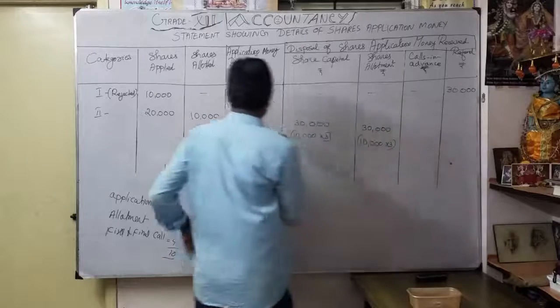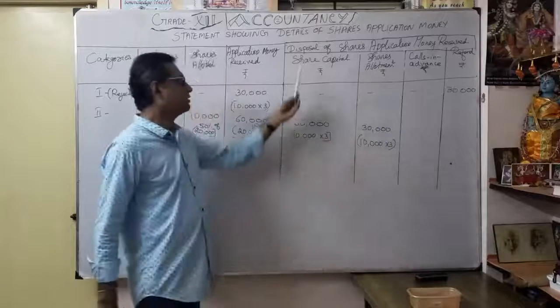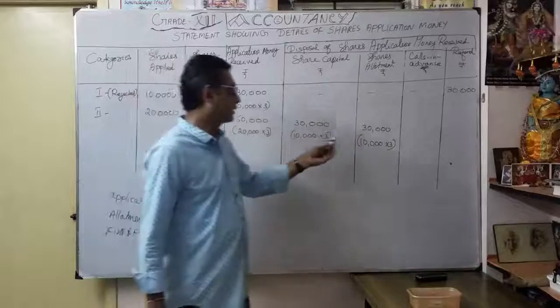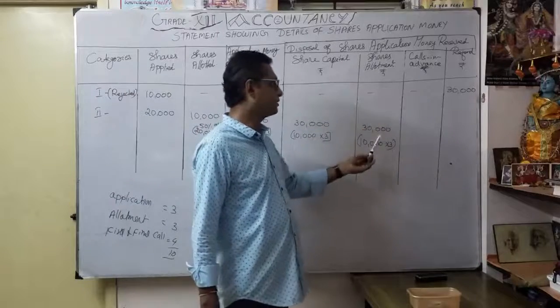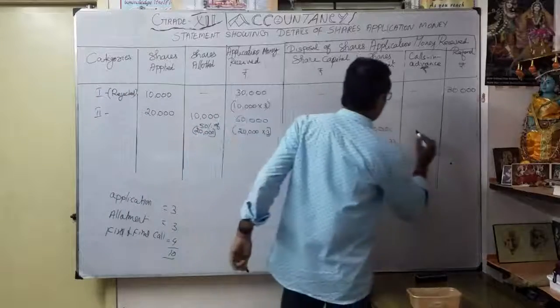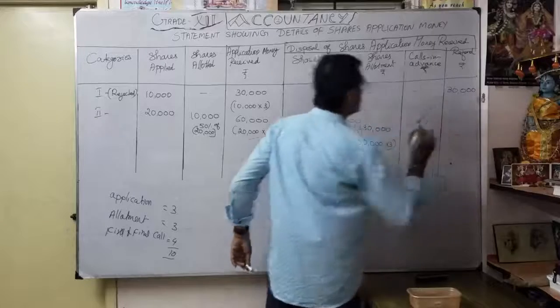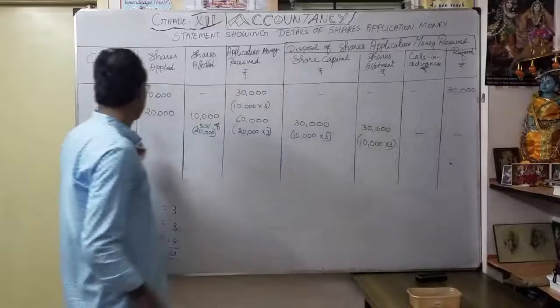So whatever my 60,000, 30,000 I transfer to share capital account. Balance 30,000 I transfer to share allotment account. Okay. So here no question of calls in advance. Here no refund. You understood the second category.